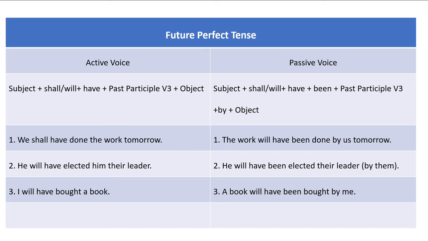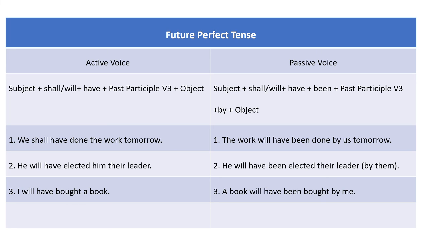Passive voice of the sentence. The structure of passive voice will be subject plus either shall or will plus have plus been, past participle of the main verb, plus by plus object. So let us glance at the sentence. Let us have an exercise with the help of the following examples.